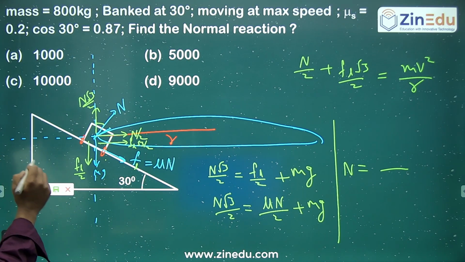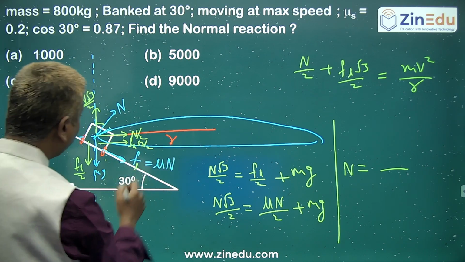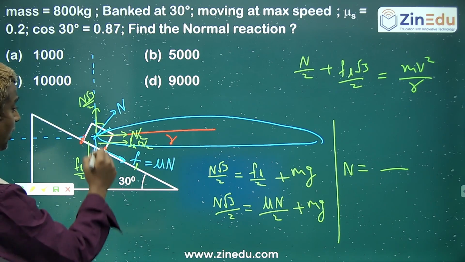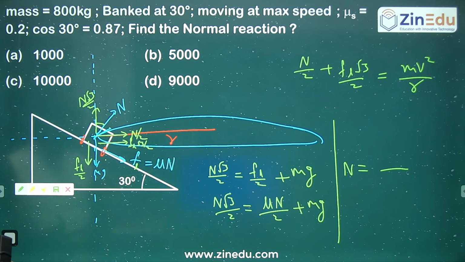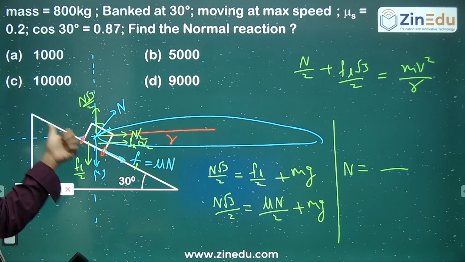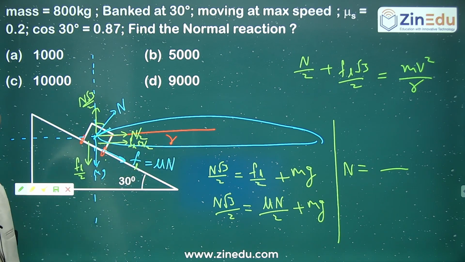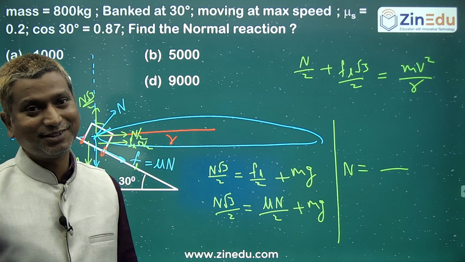This is just to recollect. Whatever the angle of banking, it may be going without friction, meaning at the exact speed it has to go. At that time only the component of normal contact is providing the necessary centripetal force without any friction. But here the friction is also there. Maximum speed they have given. It's a very good question. So you have to take the friction. For minimum speed, you have to take it like that. When it is a rough surface, definitely there will be a range of velocity.